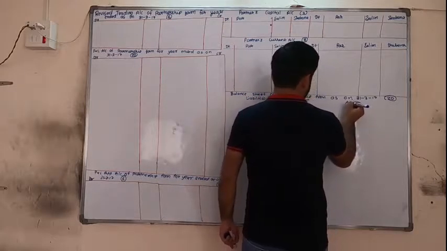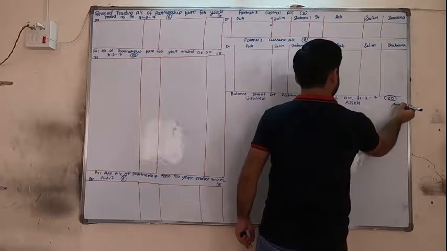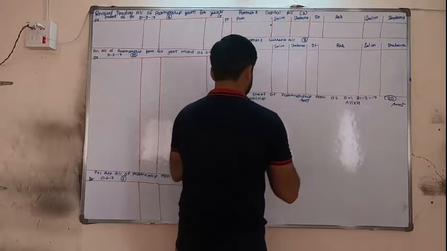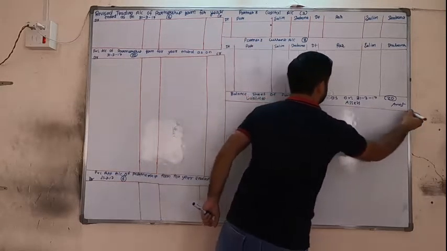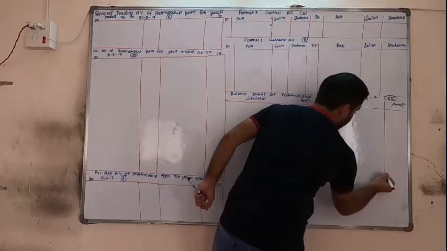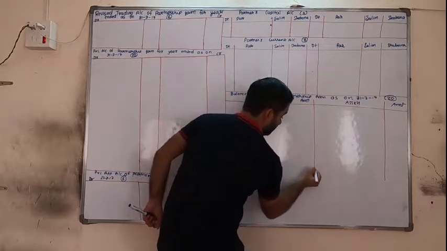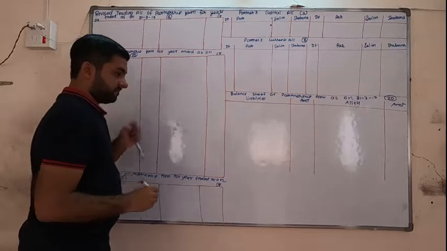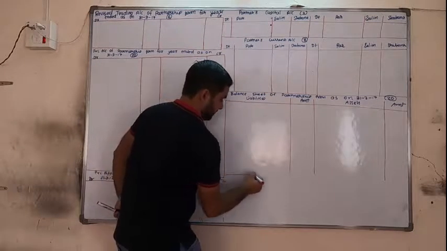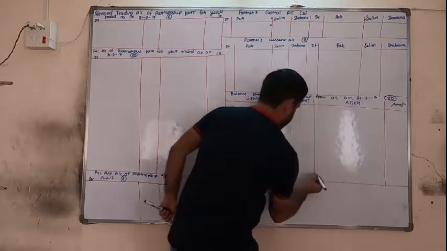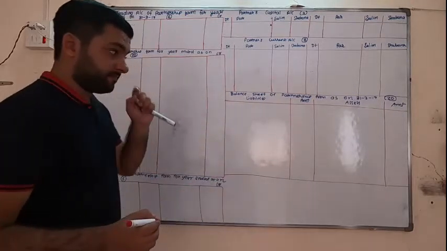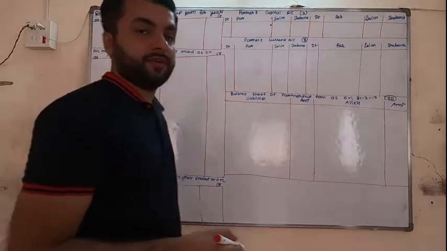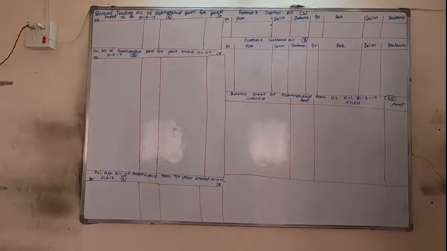Liabilities, amount, assets, amount. Here we require calculation. Okay, so these are the accounts. Now we are writing the opening balance for capital, current and revised trading account.